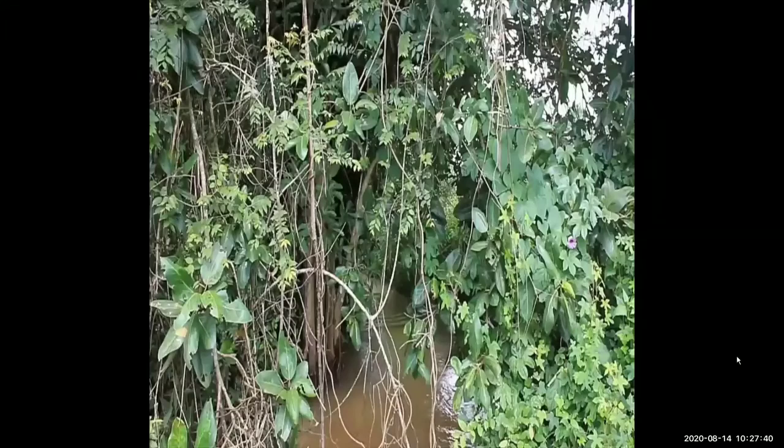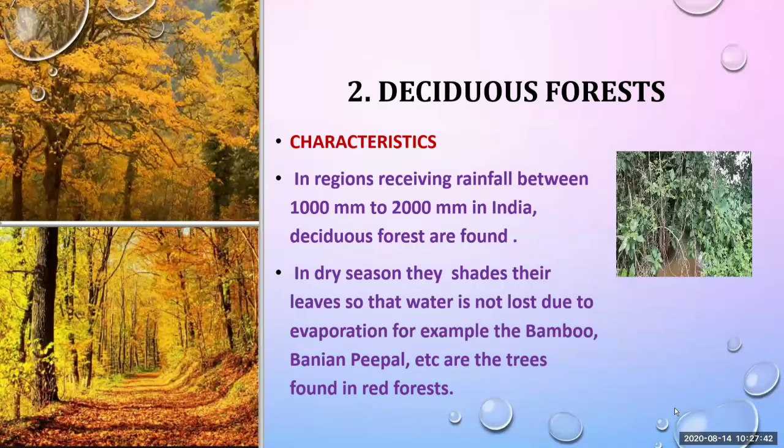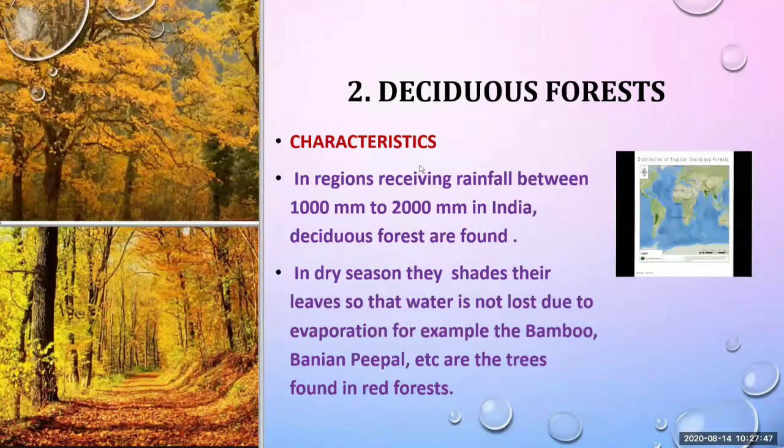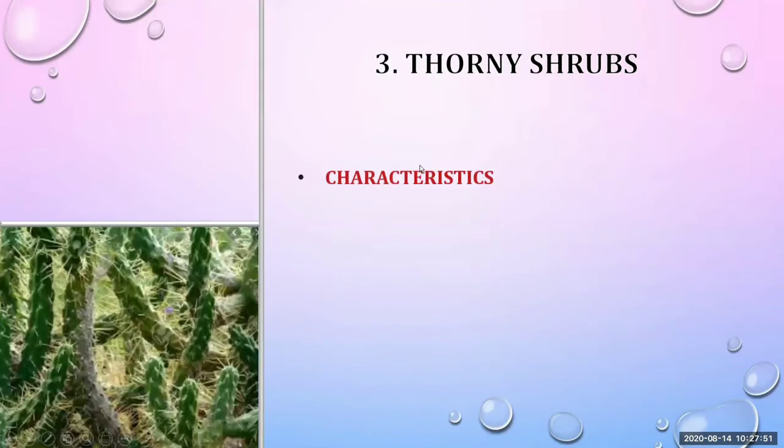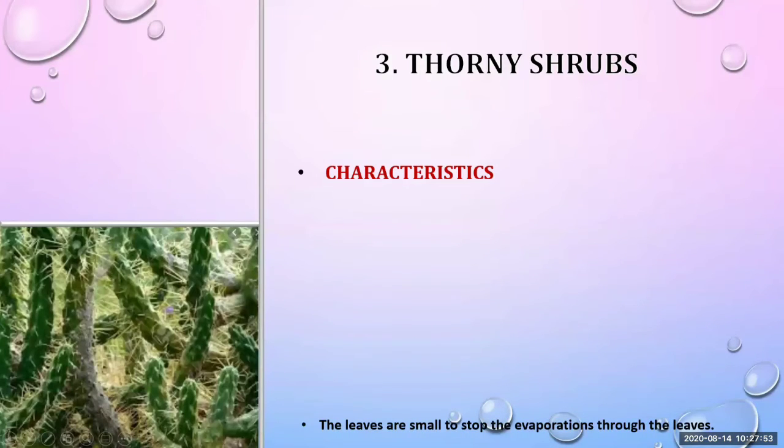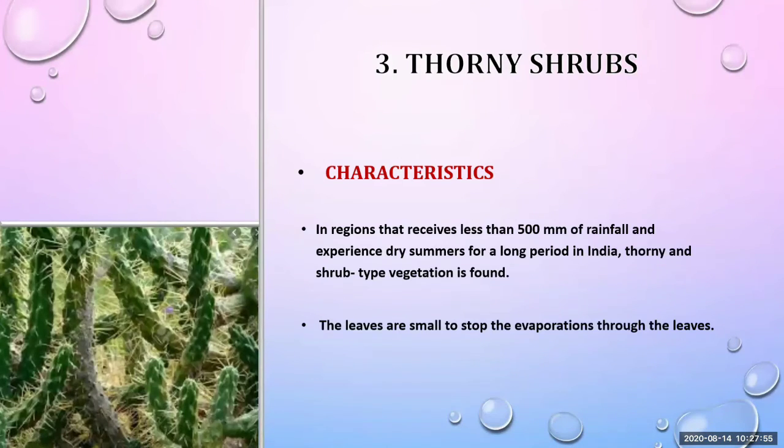So I hope you have understood by seeing this video. We'll move to our next slide. Now, third type is thorny shrubs. We have already seen the evergreen forest and deciduous forest, and third is thorny shrubs.